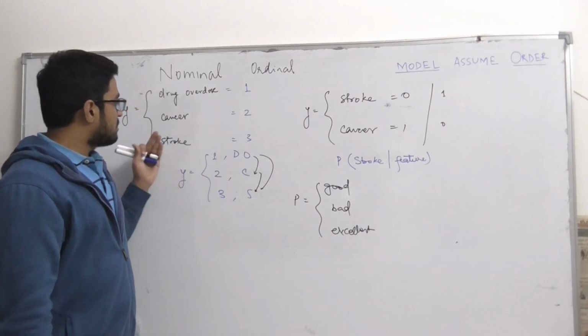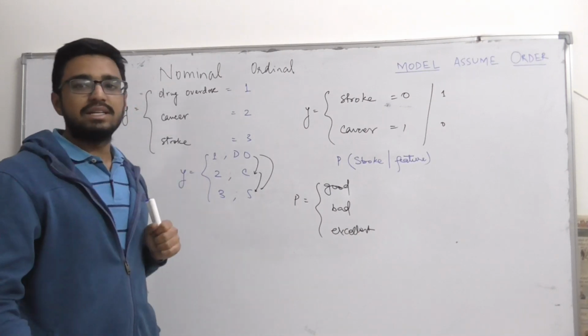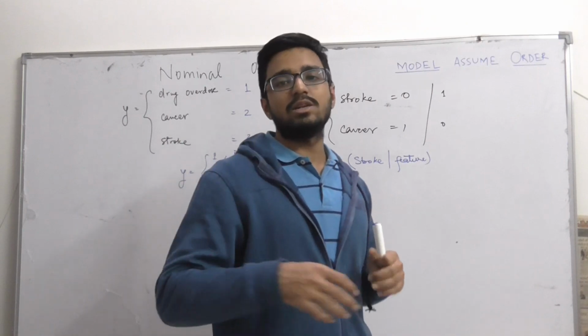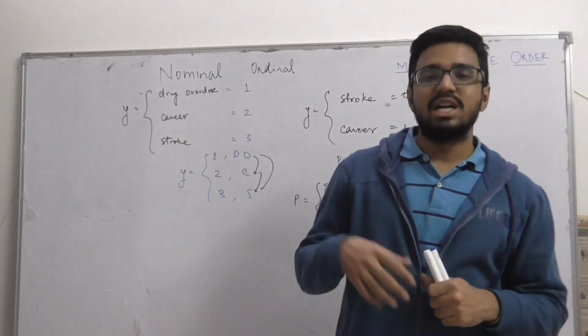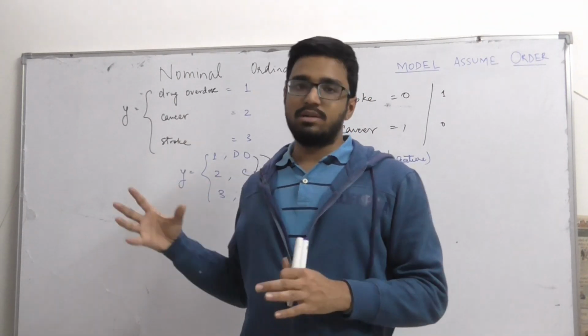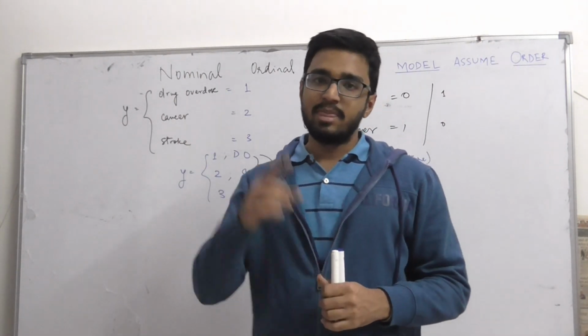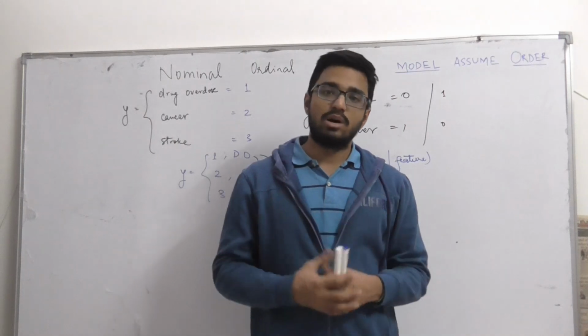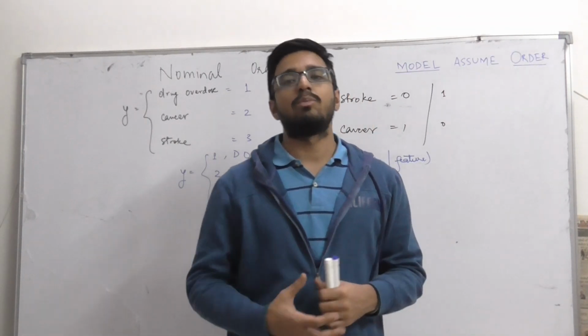Hence, when we have 2 plus categories which are nominal, then linear regression won't work that way. But if we have binary classes, or we have classes that have an order, that belong to the ordinal category, then linear regression can work and you would be able to train and optimize the model.